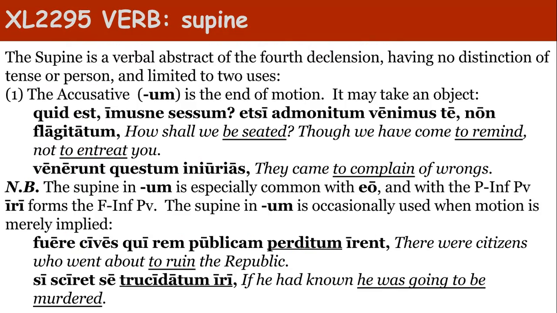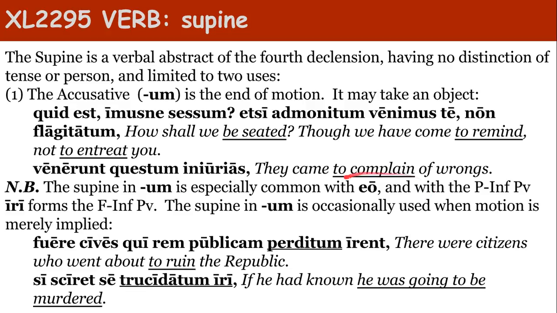Last one, supines. Supine is a verbal abstract fourth declension noun. It's like a participle, but it's of the fourth declension, and it looks just like the perfect participle passive. Because it follows fourth declension, it's translated as to, or an infinitive, to do something.